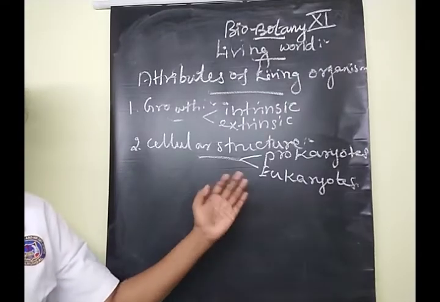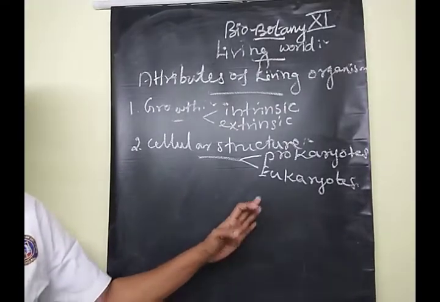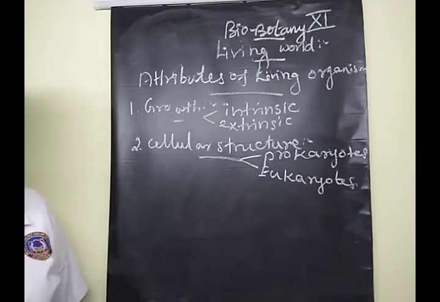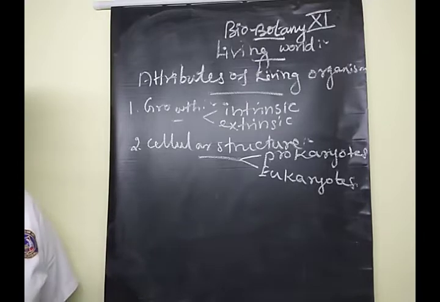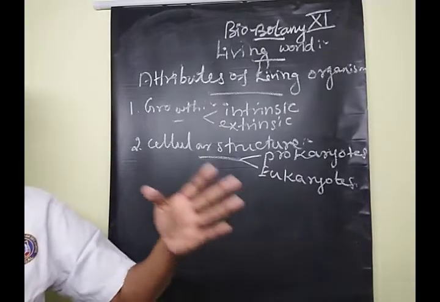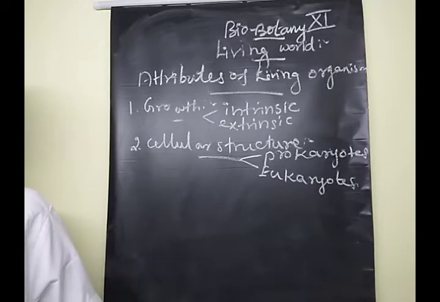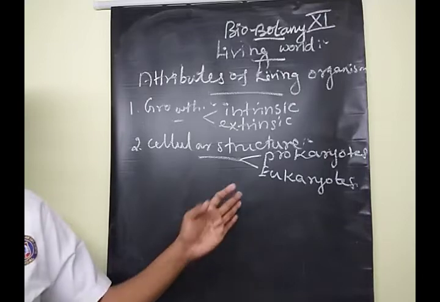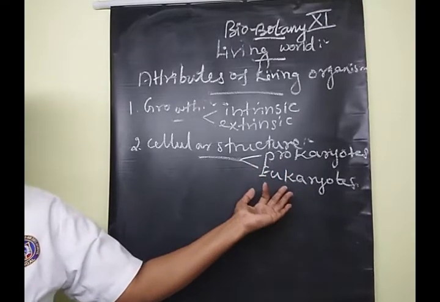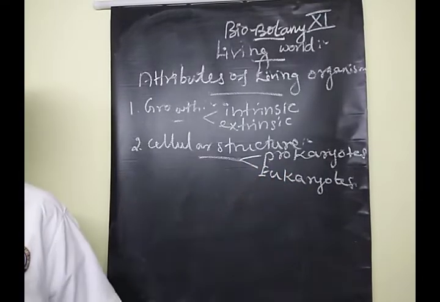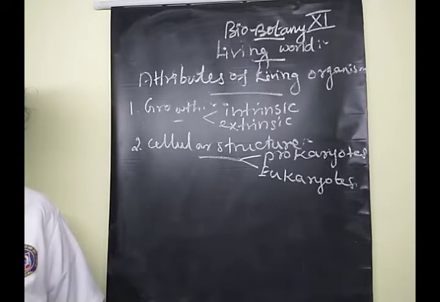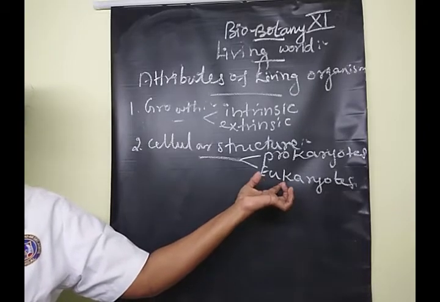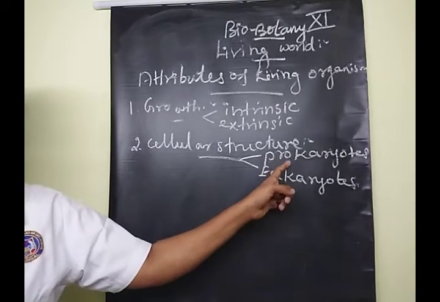One is prokaryotes and another one is eukaryotes. Prokaryotes mostly come under unicellular organisms. The best example is bacterial cell. Eukaryotic cells come under two types of organisms, unicellular and multicellular. Unicellular, for example amoeba. Multicellular also, such as Spirogyra and Oedogonium. These are examples of eukaryotic organisms. Clear?